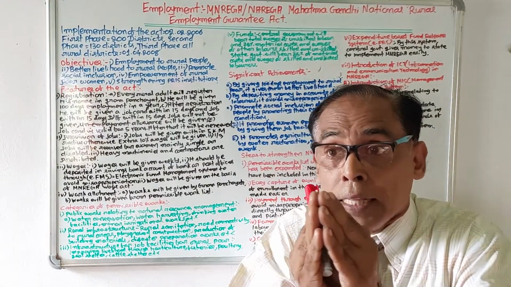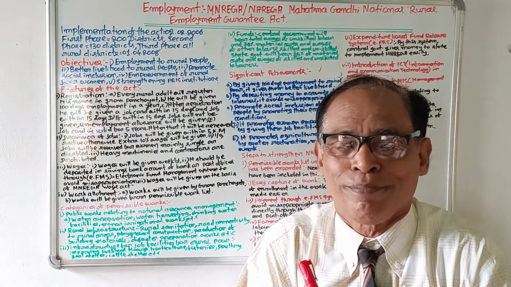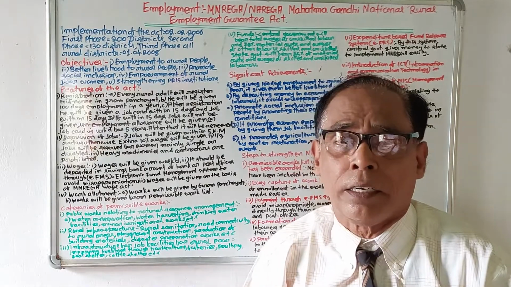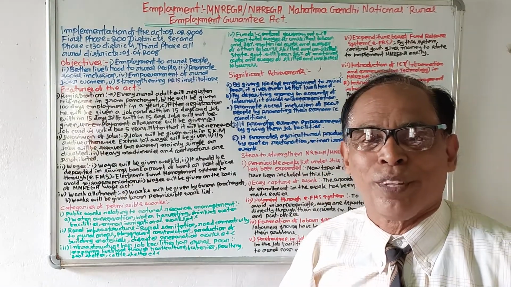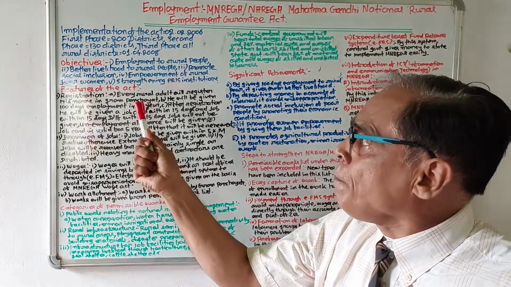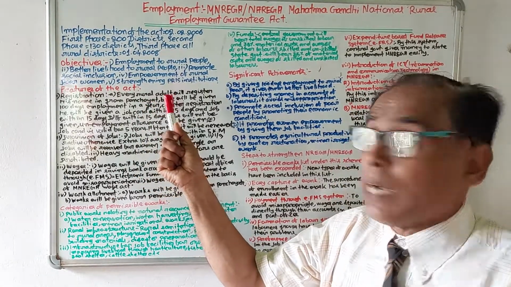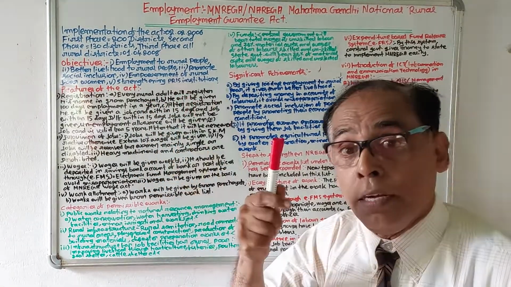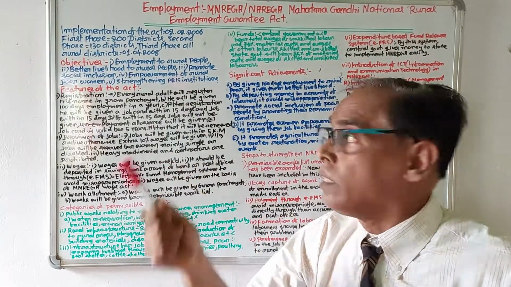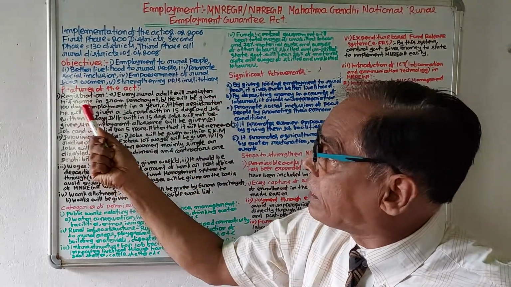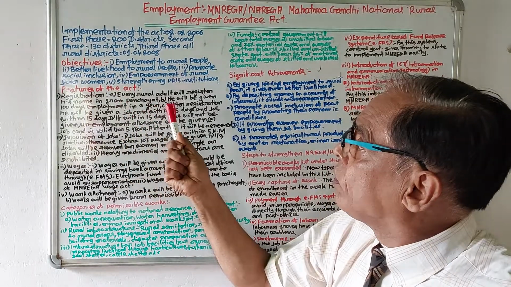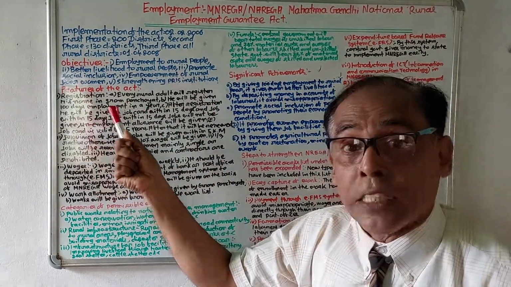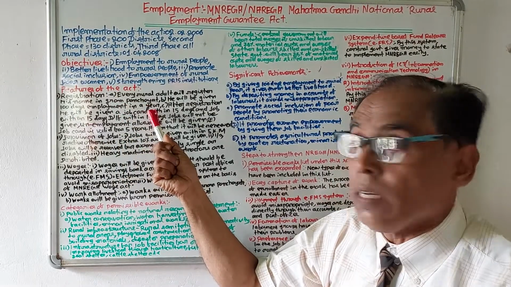Now let us discuss what the main features of this act are, and what the main principles of this act are. The first principle of this act is registration. Under registration, every rural adult person will register his name in the Gram Panchayat. This is the first point. Number 2, he will be given 100 days of employment in a year.